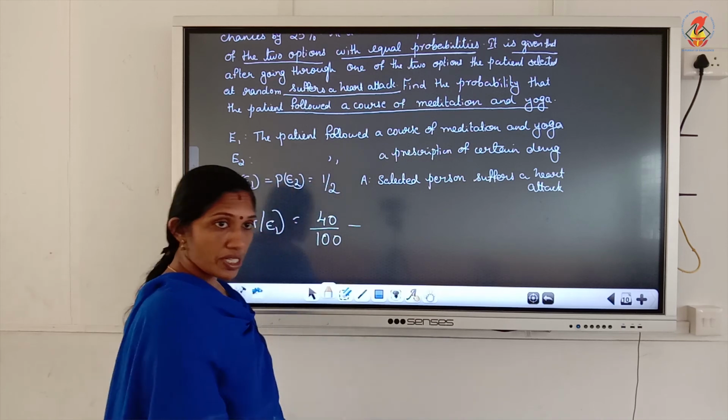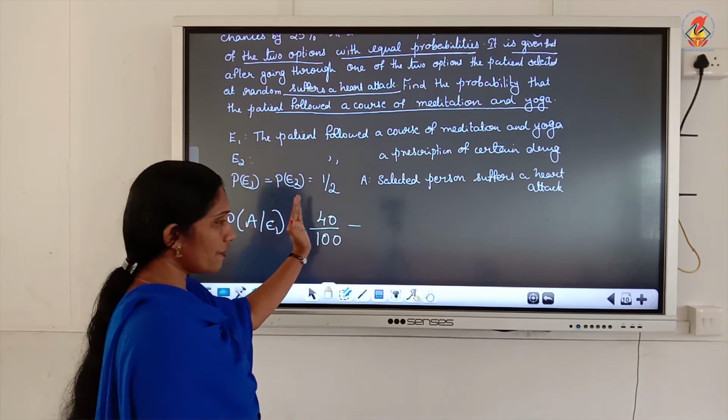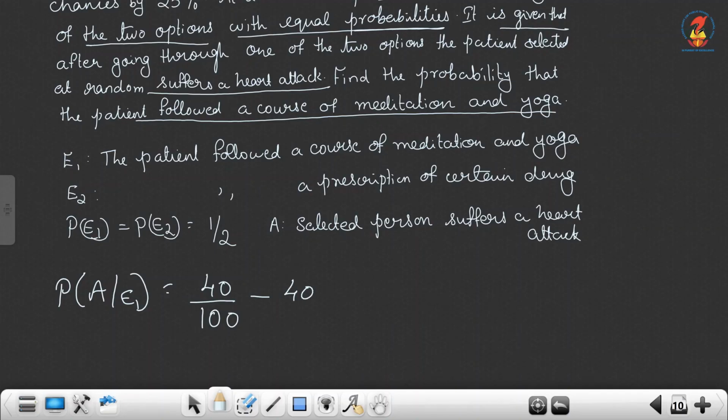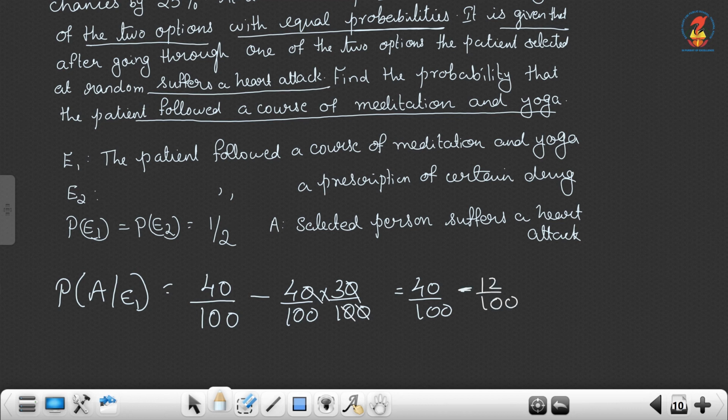It reduces 30% of this, that is 40 by 100 of 30. So, I will write the answer 12 by 100. So, it is 28 by 100.